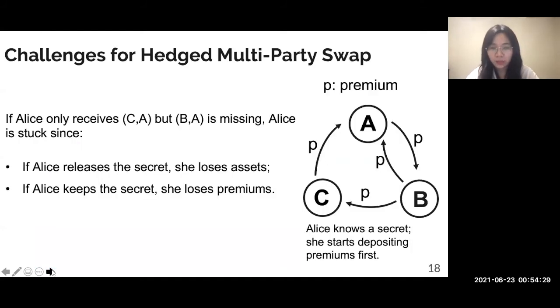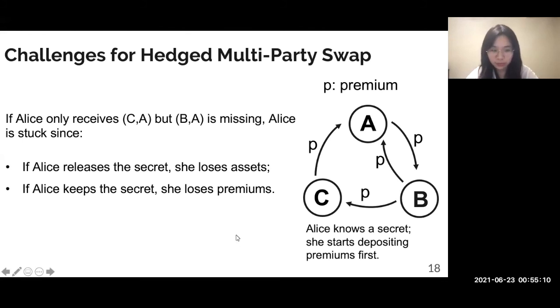Our two-party atomic swap protocol cannot be generalized to multi-party swap directly because there are some challenges. A multi-party swap can be modeled as a directed graph, where a vertex represents a party and an edge represents a proposed asset transfer. We use the graph shown on the right to show the challenge. Here, Alice knows the secret. She starts depositing premiums first.